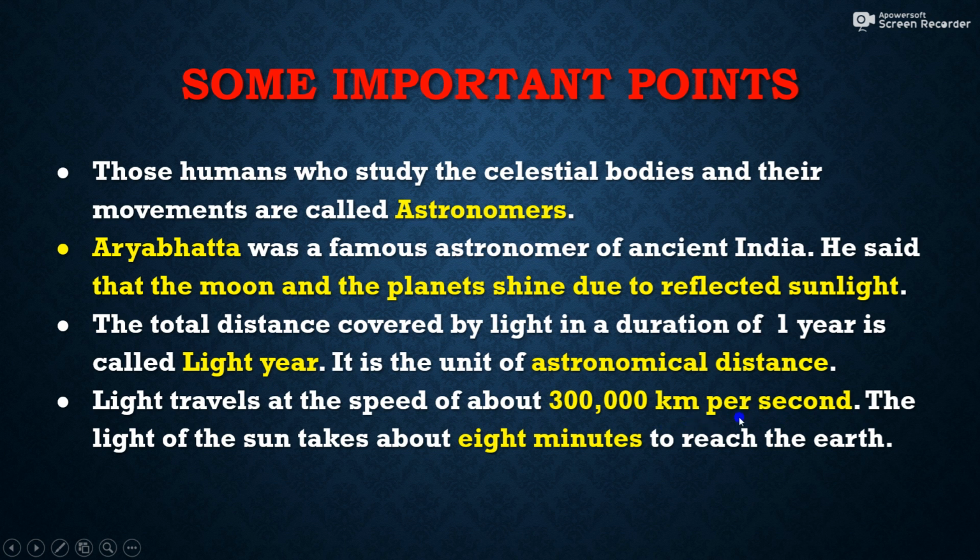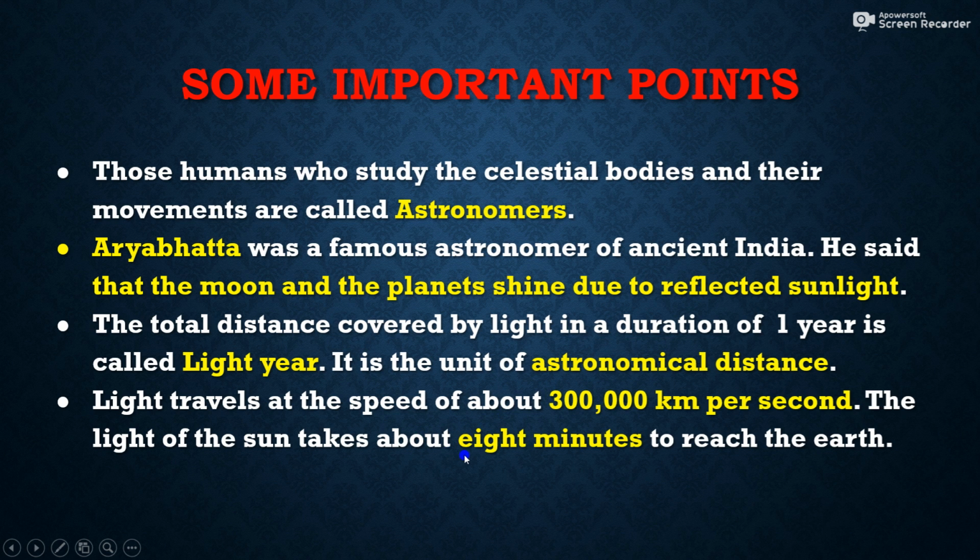So light travels 3 lakh kilometer per second. You can calculate for a minute by multiplying 3 lakh kilometer with 60. Then you will calculate how much distance it travels in an hour. Then you will calculate per day. Then per year you can calculate.